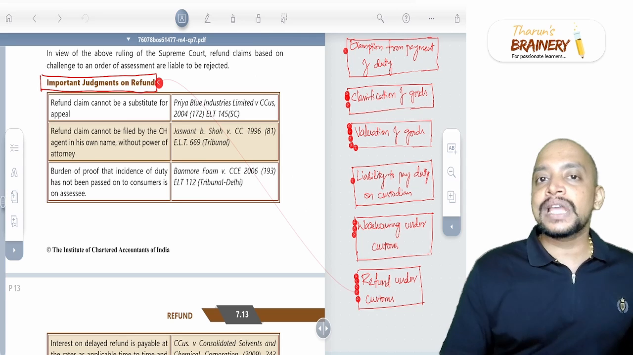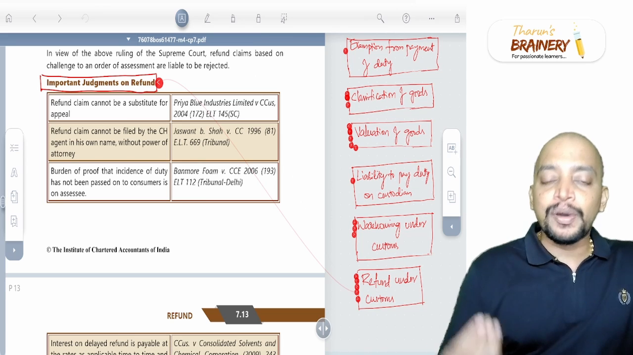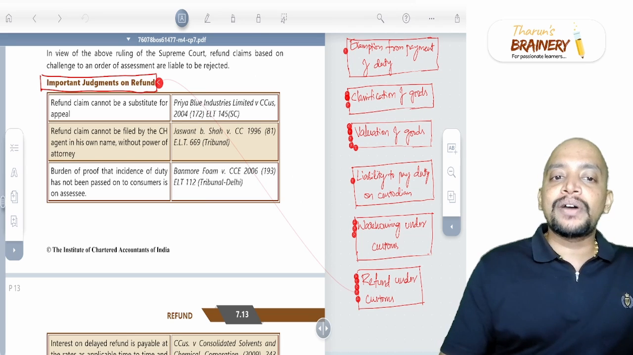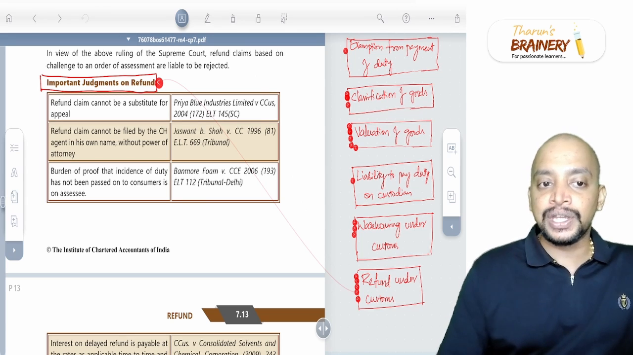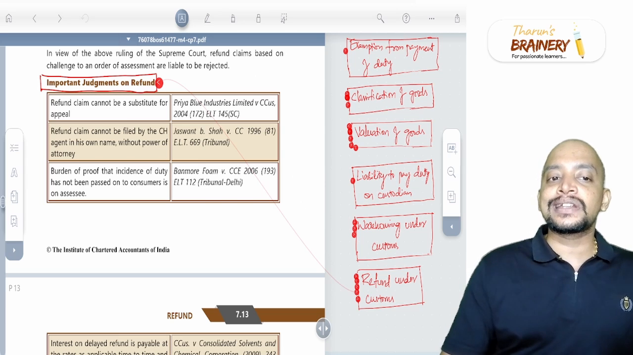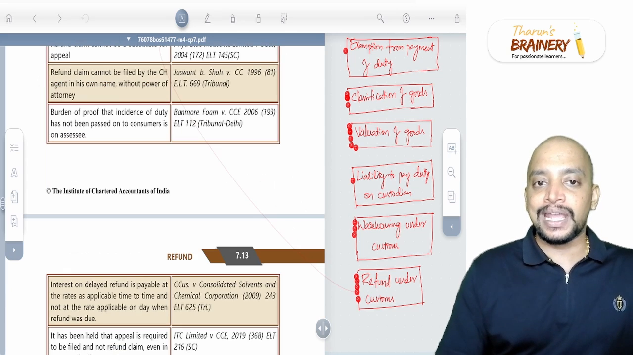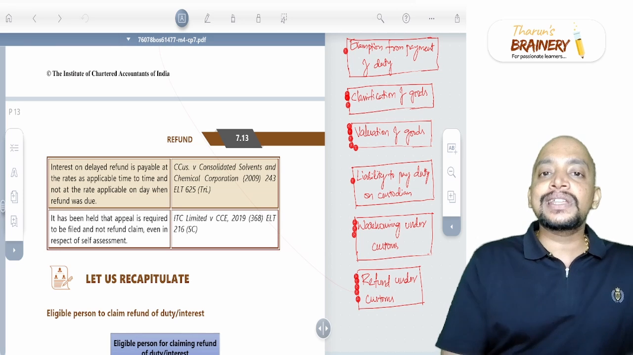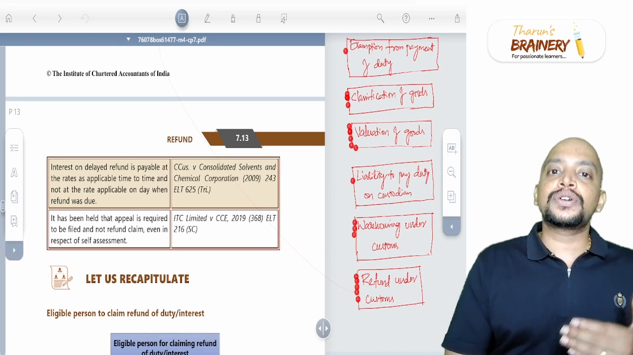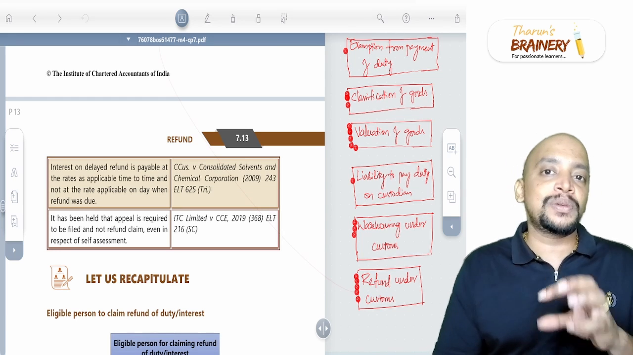So can the customs house agent file the refund application on behalf of the importer without power of attorney? No. Only with the power of attorney can the customs house agent make the refund application, and the burden to prove that the incidence of duty has not passed on to consumers is on the assessee who is making the application. And then one more, interest on delayed refund. Refund should be granted within 3 months from the date of application. If not, interest is payable at 6%.